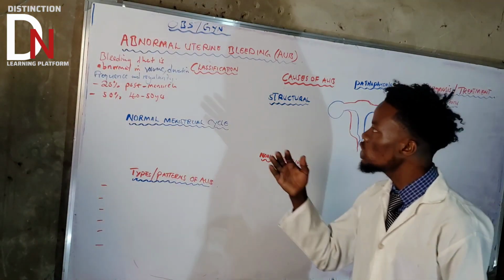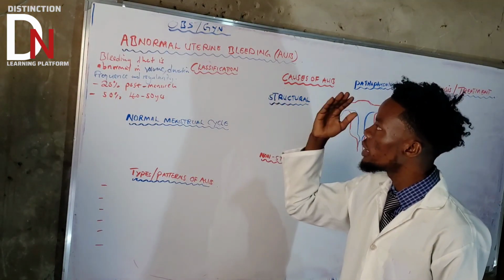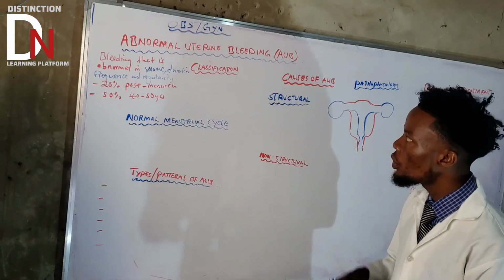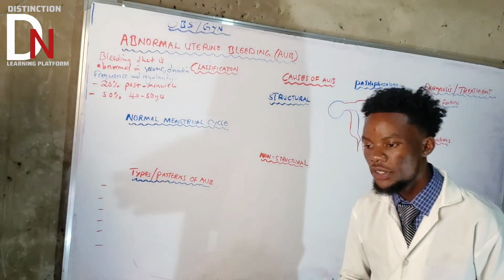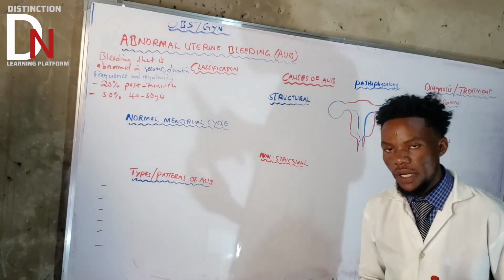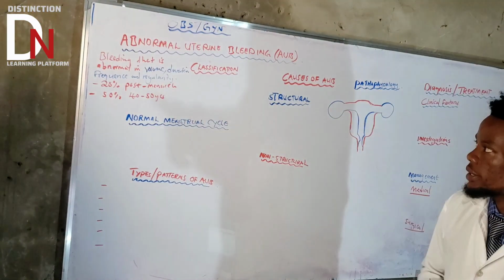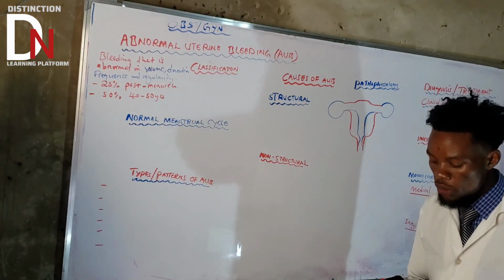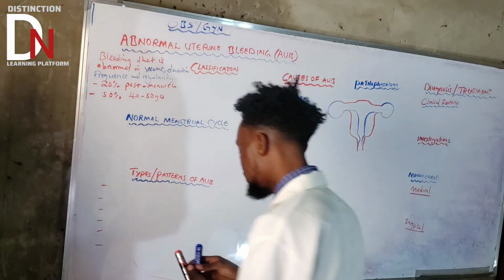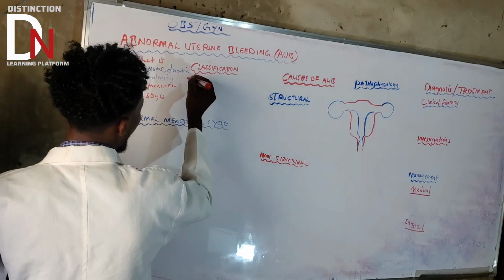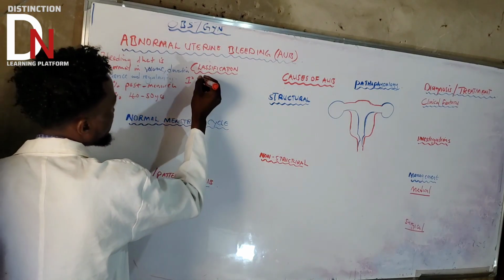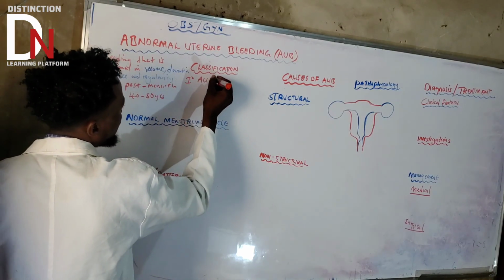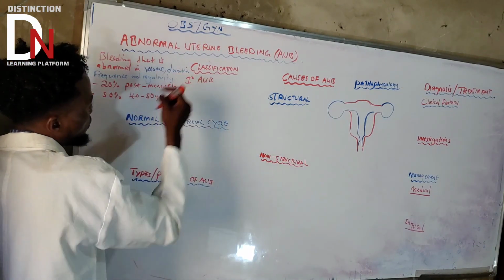Now, since we've talked about the occurrence and the definition, the other thing that you need to understand is how they have classified abnormal uterine bleeding. It is further classified into 3 main classes. The first one is primary AUB.